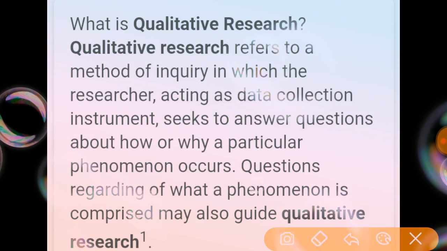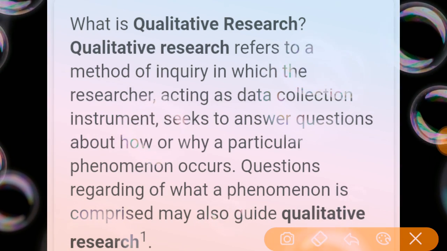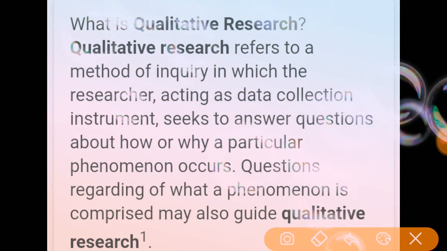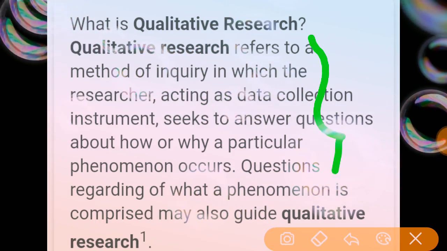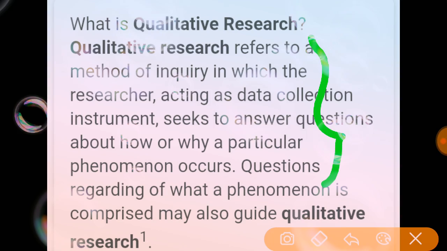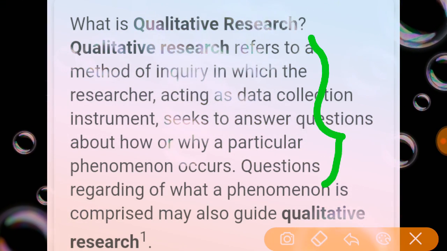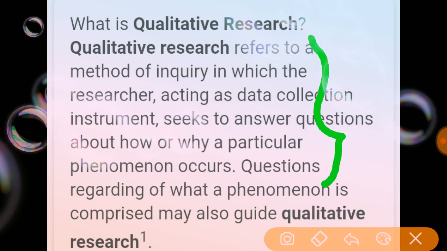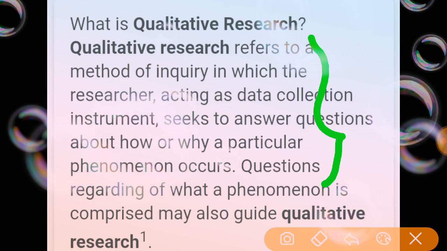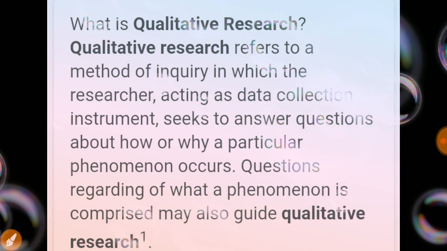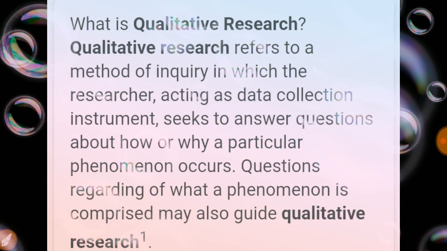Here the data will be collected in a descriptive manner, so descriptive coding and indexing are given to this kind of qualitative study. The qualitative study also involves the analysis of data, like words or pictures, whatever we have to include. These are what we can call the classification of research according to the methods.